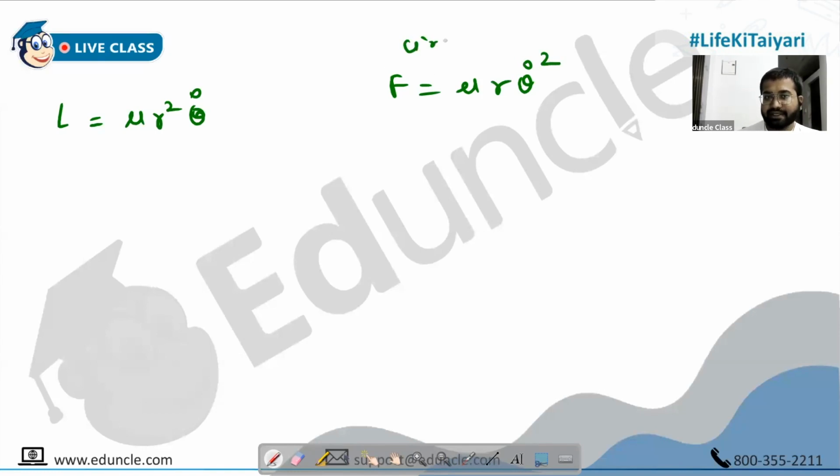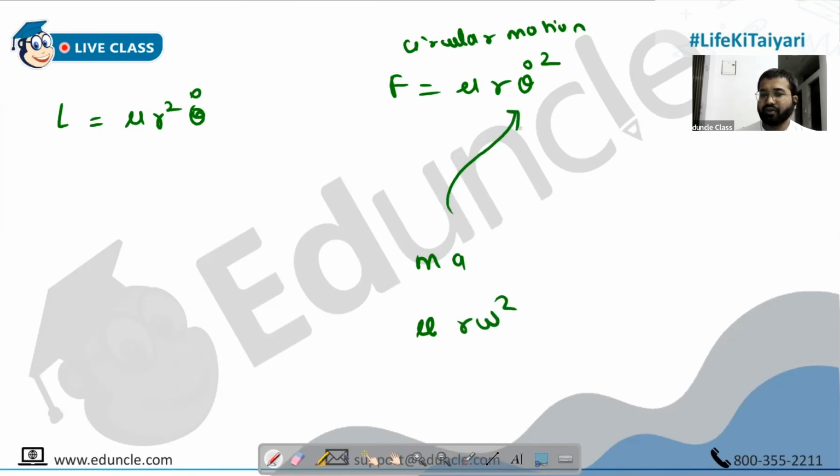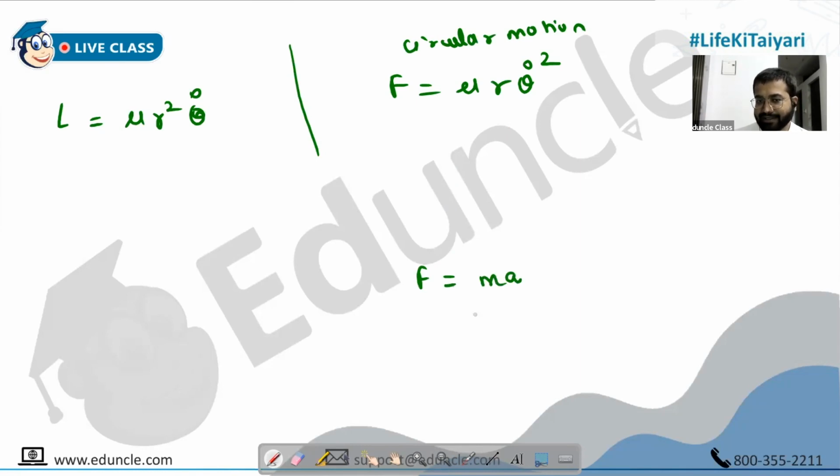In circular motion, force becomes this, if you remember, because there you had mass into acceleration. Mass is mu, acceleration is r omega square. Omega is theta dot actually. So just ensure that you never get confused in these two formulas. And if you get confused, take a moment, remember mass into acceleration. Mass is mu, acceleration, everybody remembers it's r omega square, no? And omega is theta dot. So that way you can always verify which one was which formula, if at all you ever get confused.